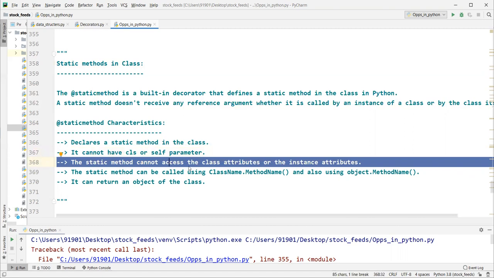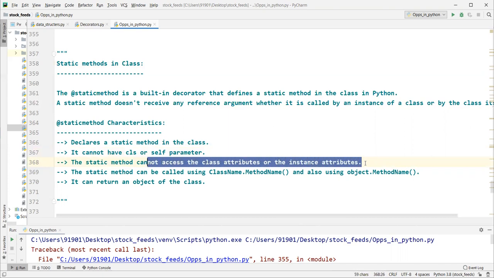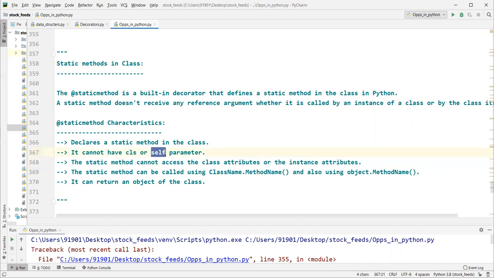The static method cannot access the class attributes and instance attributes. Did you observe this point? The static method cannot access class attributes or instance attributes because our static method is not taking any class or self as a parameter, right? If you have a cls argument, you can have class access.